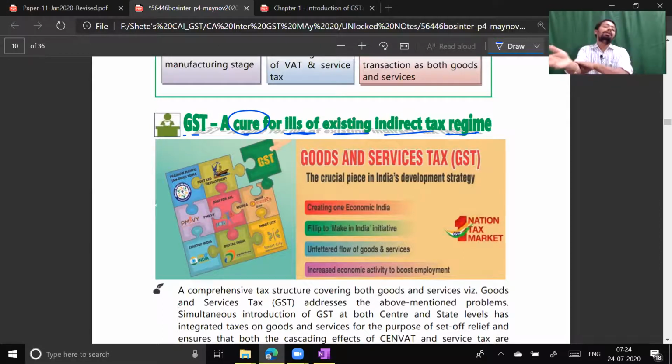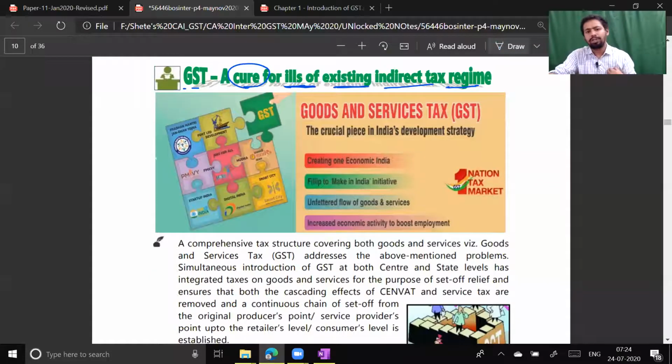Excise had three or four different versions. Custom law was having two or three different versions, and therefore it was very complicated for me to read all the laws. Right now, if I have to become an expert of indirect taxes, I just have to go through two different laws: GST law and, secondly, customs law. If I have control over GST law and customs law, then I can call myself an indirect tax practitioner, or GST practitioner, or expert of indirect taxes.